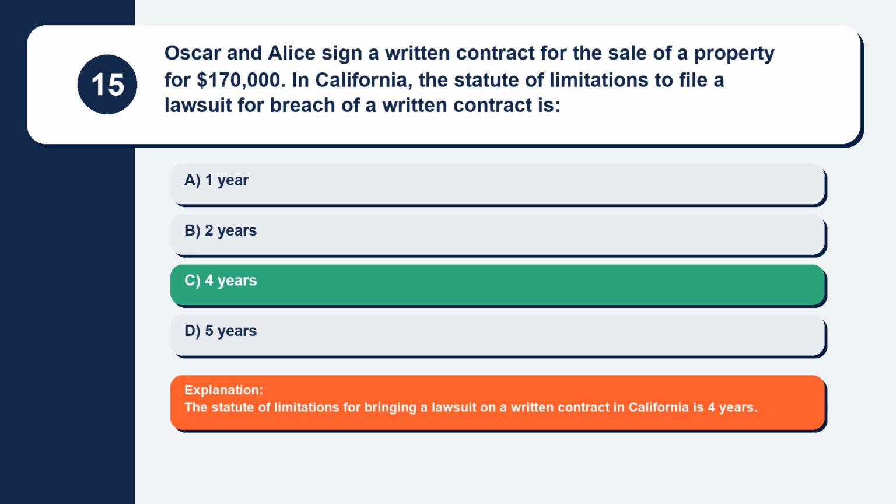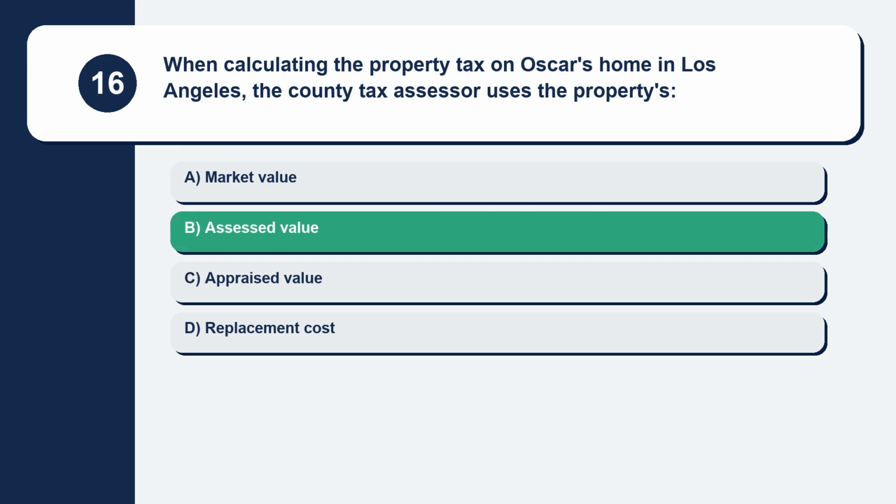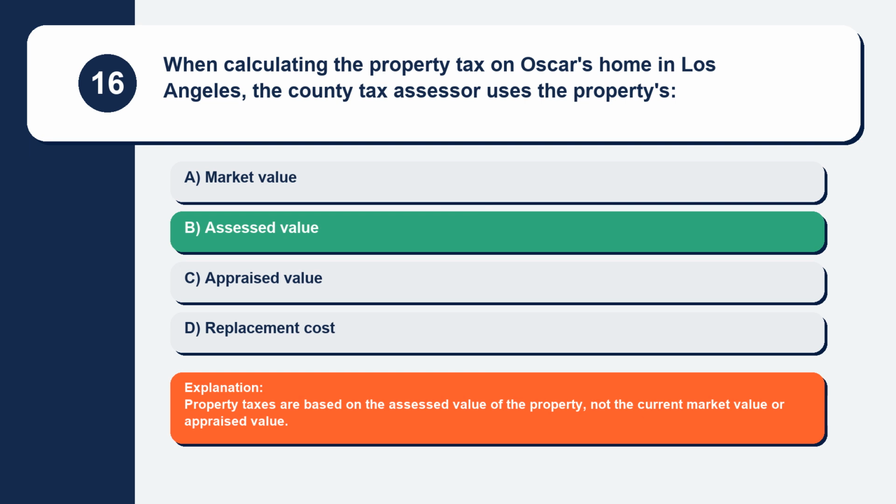Explanation: the statute of limitations for bringing a lawsuit on a written contract in California is 4 years. Question 16. When calculating the property tax on Oscar's home in Los Angeles, the county tax assessor uses the property's. Here are your options. Option A, market value. Option B, assessed value. Option C, appraised value. Option D, replacement cost. The correct answer is option B, assessed value. Explanation: property taxes are based on the assessed value of the property, not the current market value or appraised value.